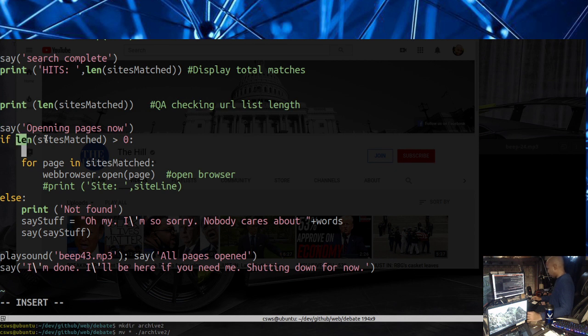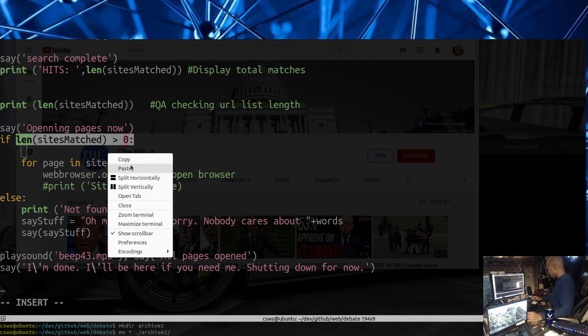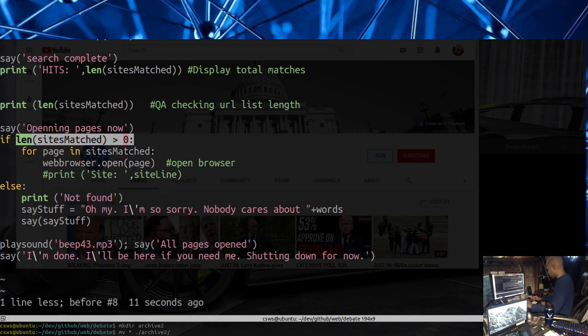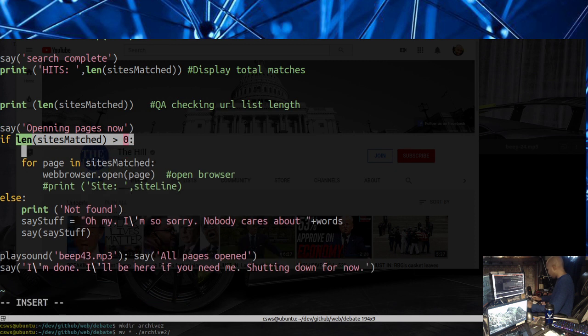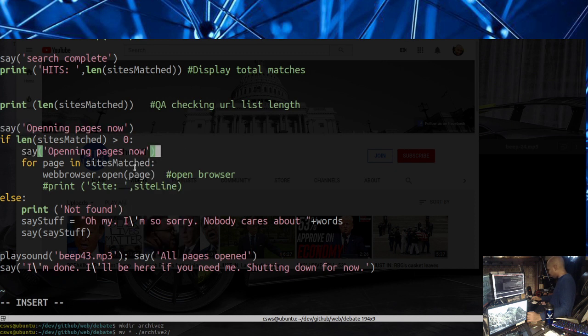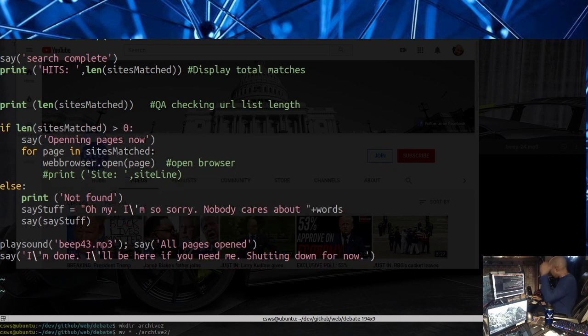So the if len sites matched is going to check and see if there are websites in that list. Holy moly, why did I do that? So I don't want to say opening pages unless I'm actually opening pages. And I won't start opening pages unless I find pages to open, right? So let's make sure there's pages to open first and then say opening pages. So if len sites matched is greater than 0, so if you find some sites, then start saying this stuff. So it should only say it if it finds a page, and it will only say it once.